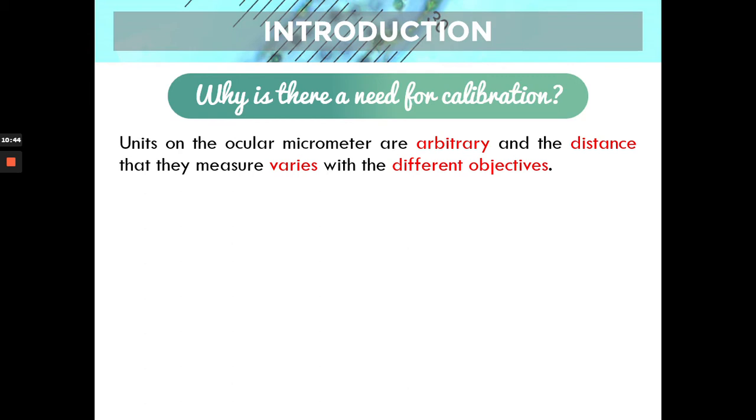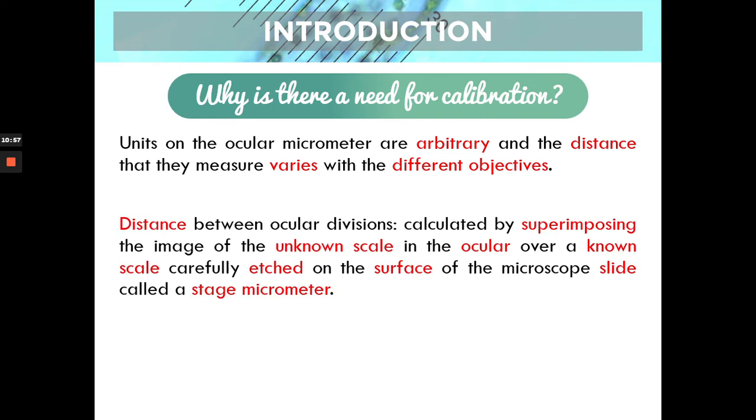Because again, the measurement is not standardized. The measurement of the ocular micrometer is not standardized per objective, so you need to calibrate per objective. All right. And the distance between ocular divisions, how do we determine? We superimpose, okay? So when you say superimpose in Bisaya, imong sapawan. You superimpose the ocular micrometer with the known stage micrometer, all right?